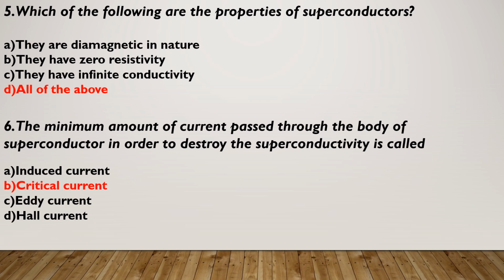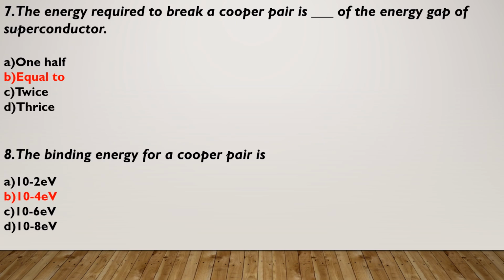6. The minimum amount of current passed through the body of a superconductor in order to destroy the superconductivity is called: A, induced current; B, critical current; C, eddy current; D, Hall current. The correct option is option B, critical current. Question number 7. The energy required to break a Cooper pair is blank of the energy gap of the superconductor. A, one half; B, equal to; C, twice; D, thrice. The correct option is option B.